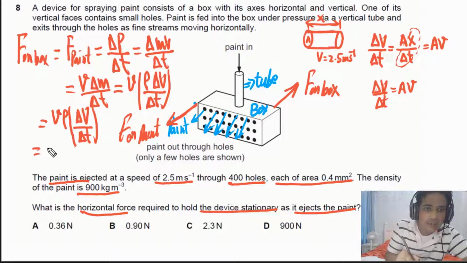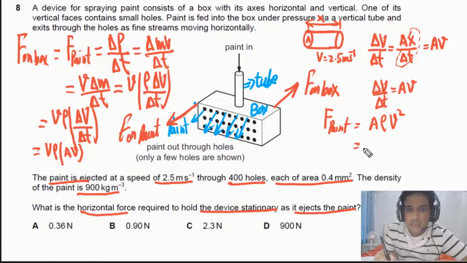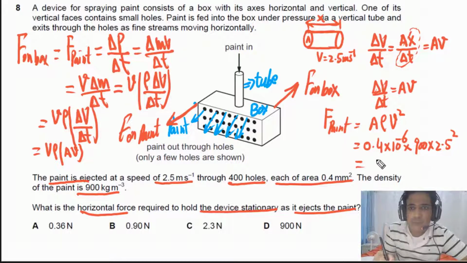Now we can plug in these values. We have V here, and delta V over delta T is equal to A times V. So the force on the paint is equal to A times rho times V squared. The cross-sectional area is given to us, 0.4 millimeter squared, meaning 0.4 times 10 to the negative 6. The density is 900, and the speed of the paint is 2.5, squared. Now if we multiply these, we can find the force on the paint.